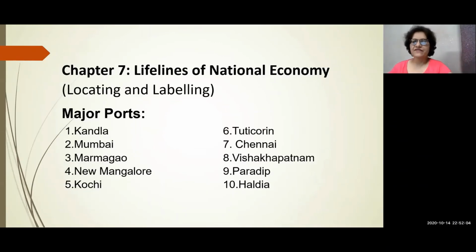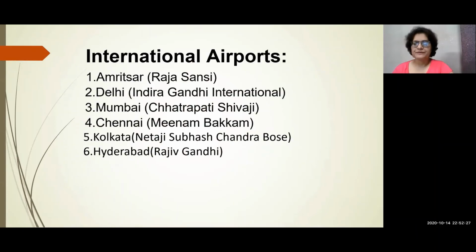Chapter 7, lifelines of national economy. The major ports like Kandla, Mumbai, Marmagao, New Mangalore, Kochi, Tuticorin, Chennai, Visakhapatnam, Paradip and Haldia. Any one important port can be asked to locate and label in the map. Then the last part, international airports, very interesting.